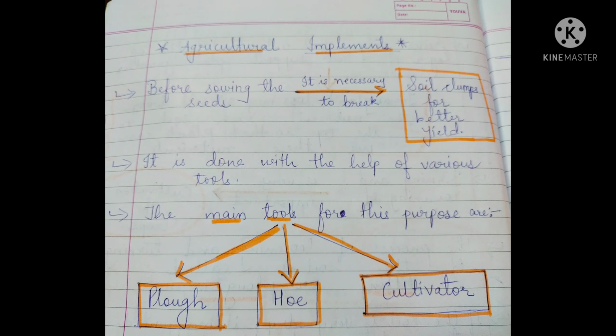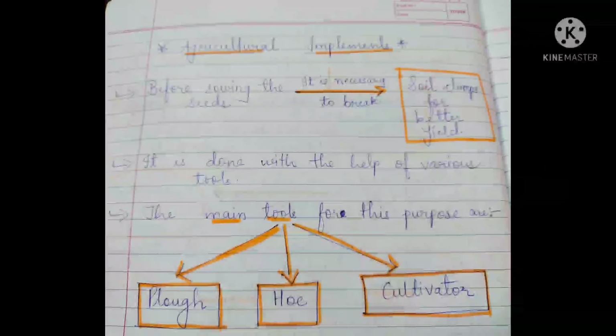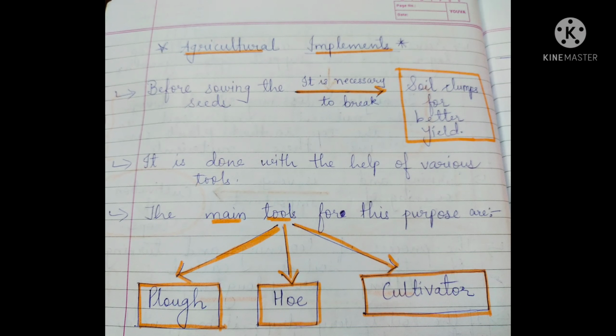How the farmers are doing that, they are using different types of tools. Okay, so it is done with the help of the tools, which is there in your next point. Now the last point which is displayed, that is the main tools for this purpose. Okay, the tools which the farmers are using for breaking the soil clumps, tilling process and all. So the main tools for this purpose are the plow, the hoe and the cultivator. One by one we are going to see in detail all these three things.